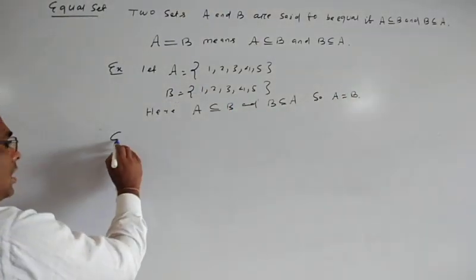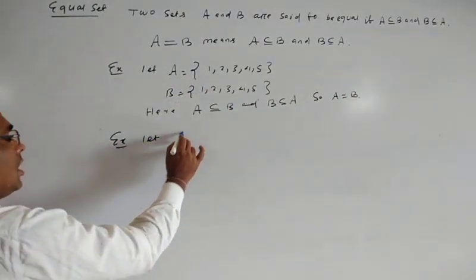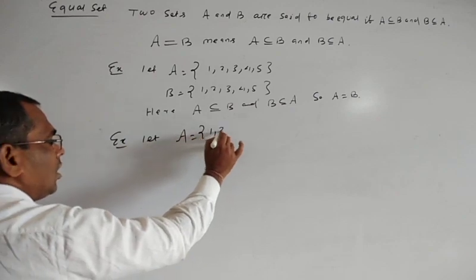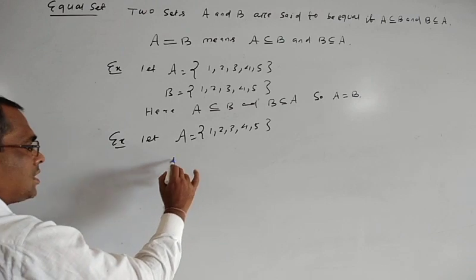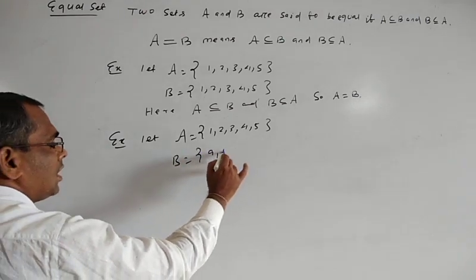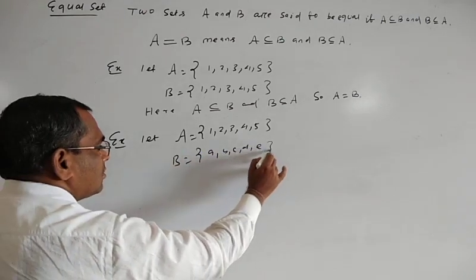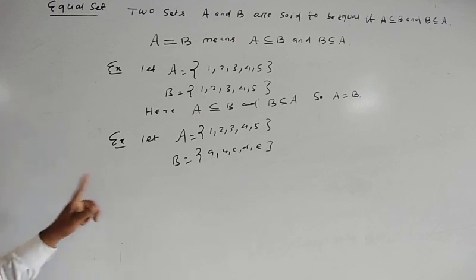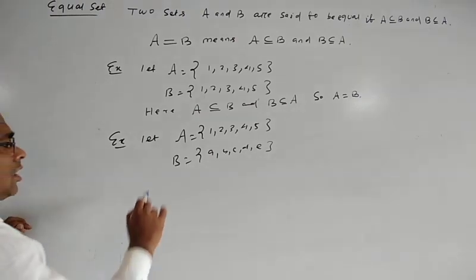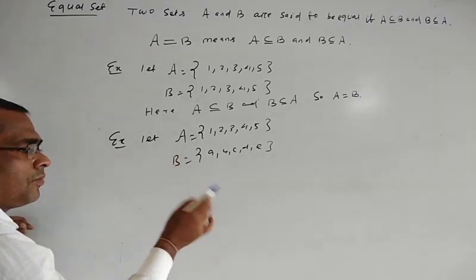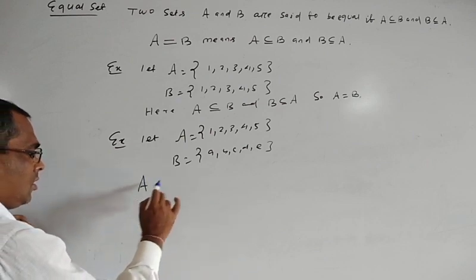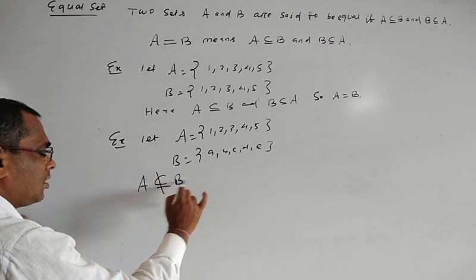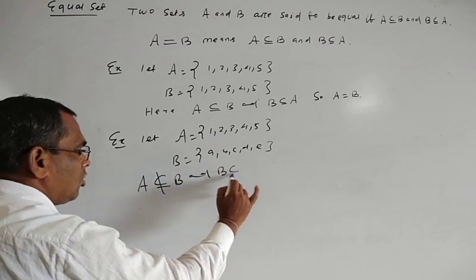If we take another example, let A is equal to {1, 2, 3, 4, 5}. B is the set {a, b, c, d, e}. Is it true that A equals B? Here A is not a subset of B, and B is not a subset of A. That means A is not equal to B.